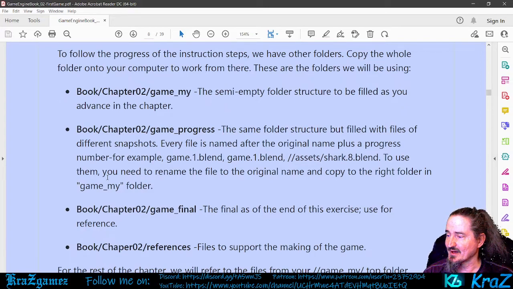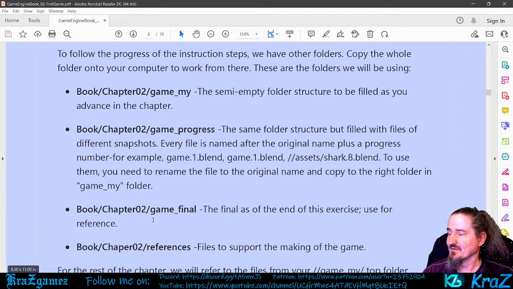To use them, you need to rename the file to the original name and copy it to the right folder in my game folder. So basically, you're going to be adding all this stuff from the game progress as you make it into my game.my folder.